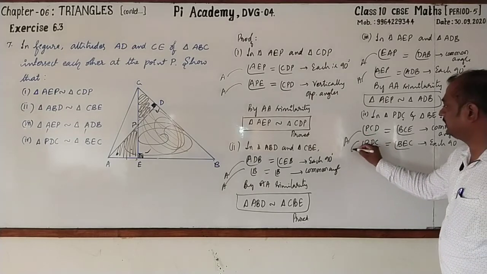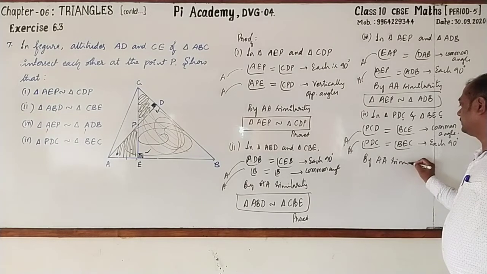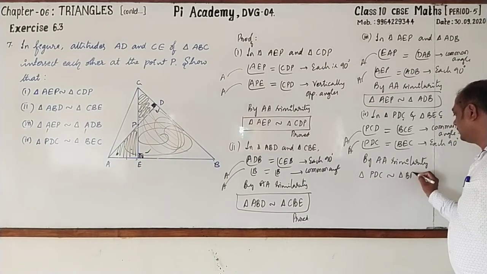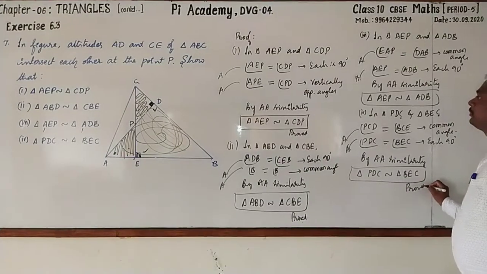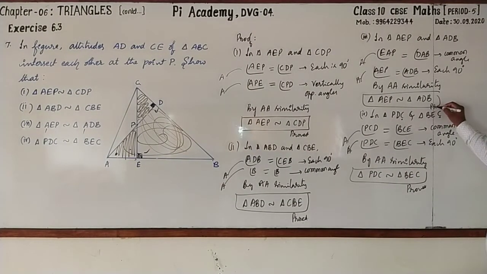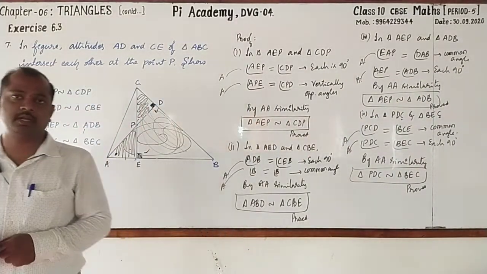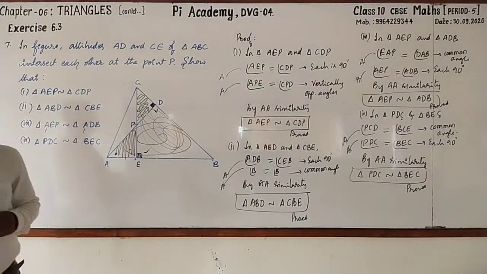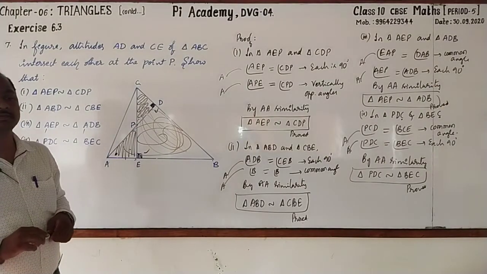Again, by AA similarity, we can write triangle PDC similar to triangle BEC. Hence, this one is also proved. See, all the 4 statements are proved, and for all we have used only one type of criterion, that is the AA similarity criterion. Got it? Let's copy up to there.